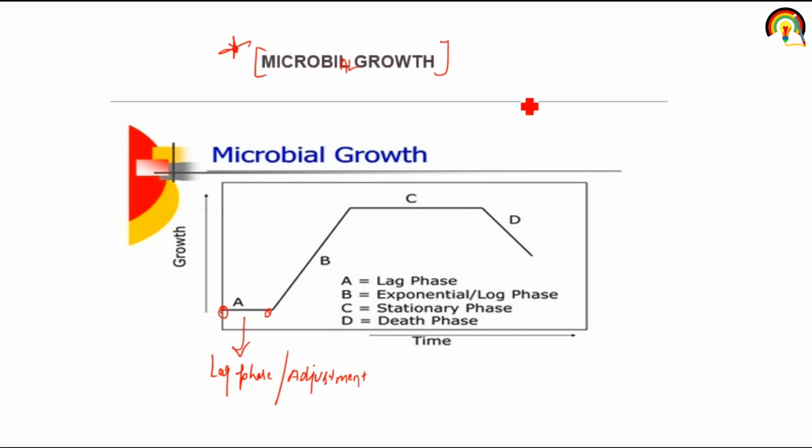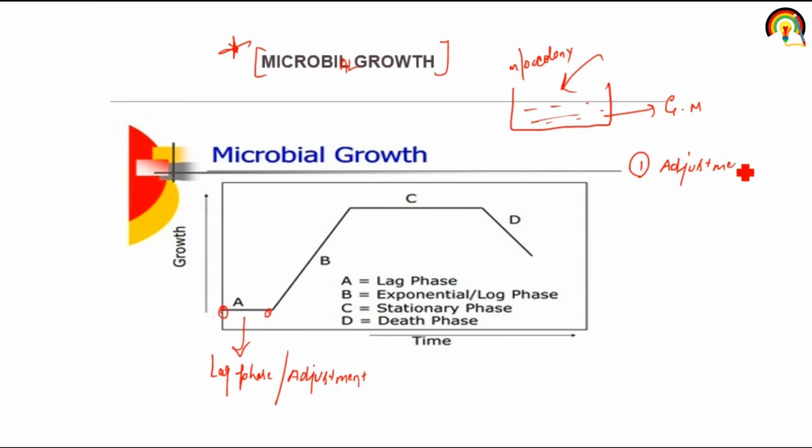Let's suppose I have this growth medium, and if I inoculate microbial colonies here, microorganisms, first they take time to adjust. So the first phase is the adjustment phase, that is also called the lag phase.